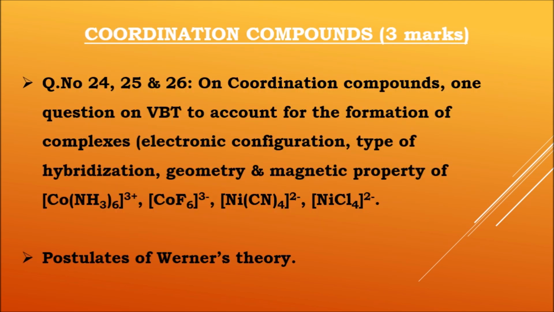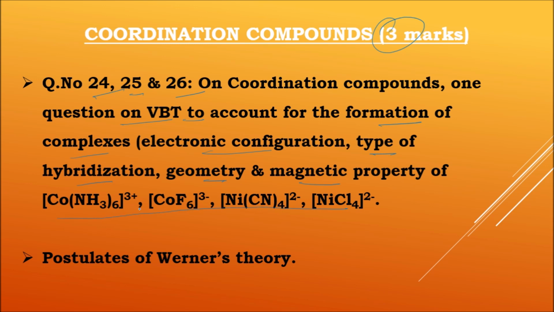Next topic is coordination compounds. Here also you can get easily 3 marks. All of you are already aware of this. Question number 24, 25 and 26. One question must be on valence bond theory. On coordination compounds, one question on VBT to account for the formation of complexes. And if we take complex formation there, we need to account for electronic configuration, type of hybridization, geometry and magnetic property of the 4 complex ions.